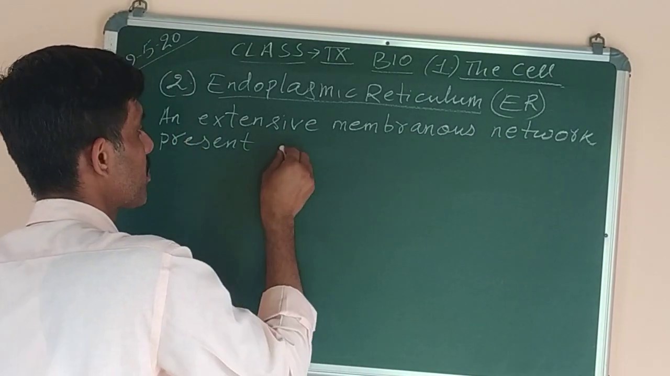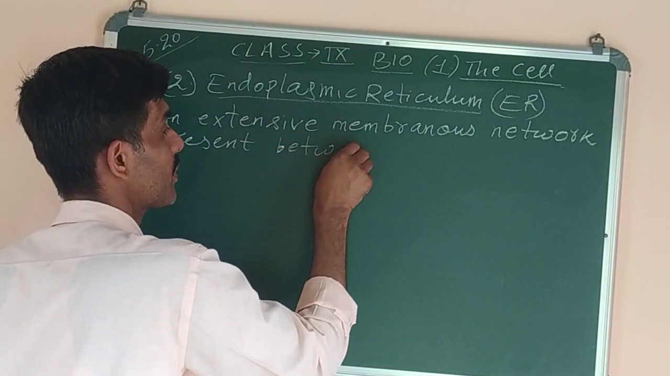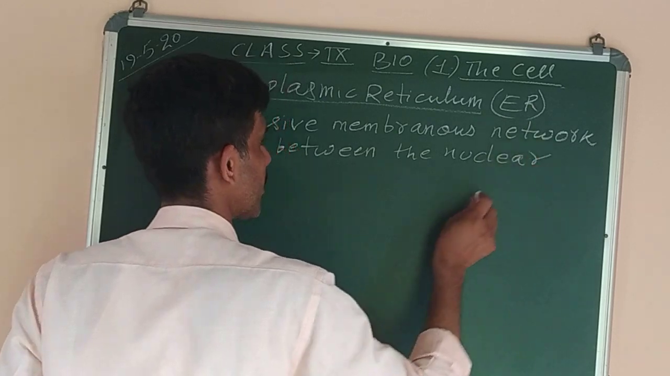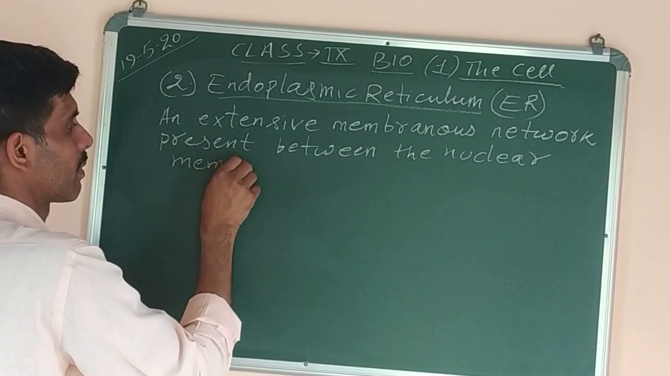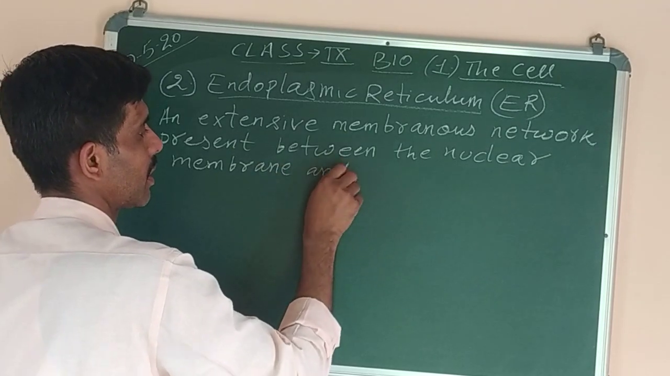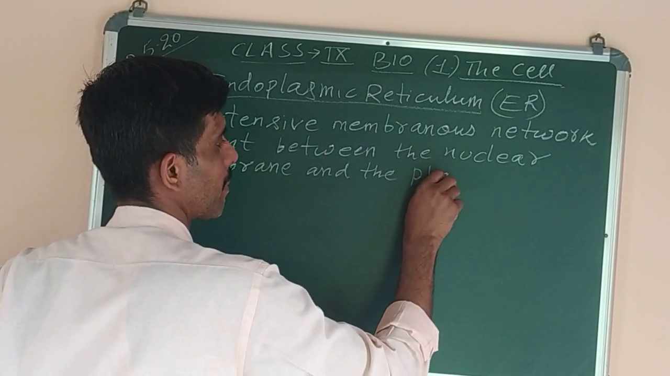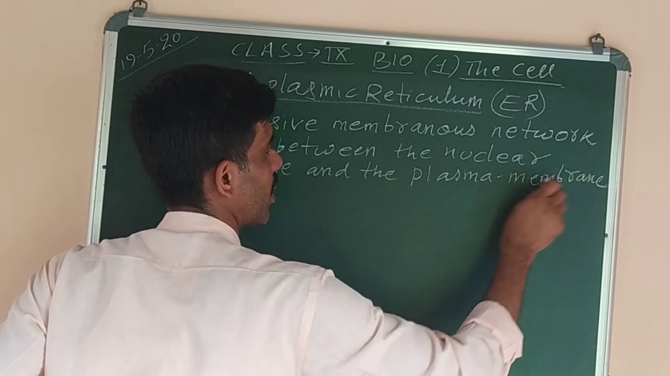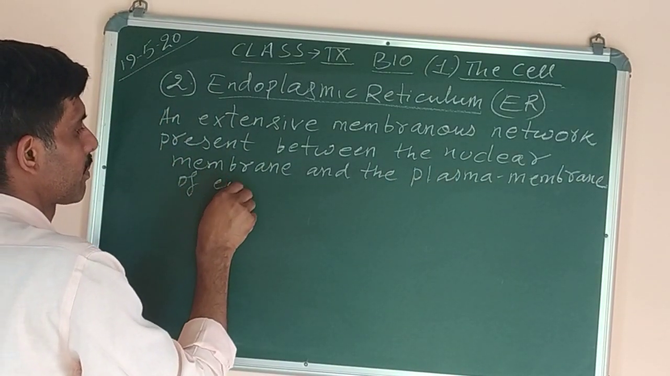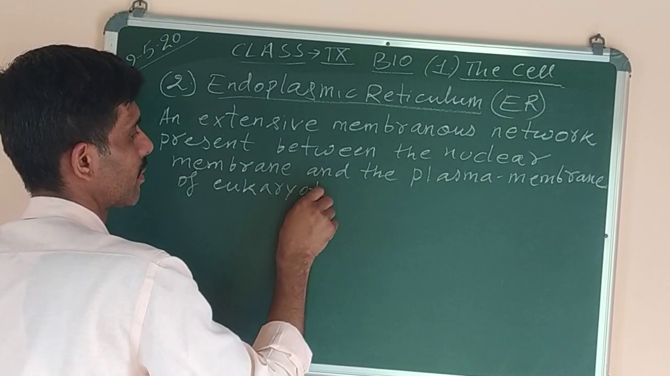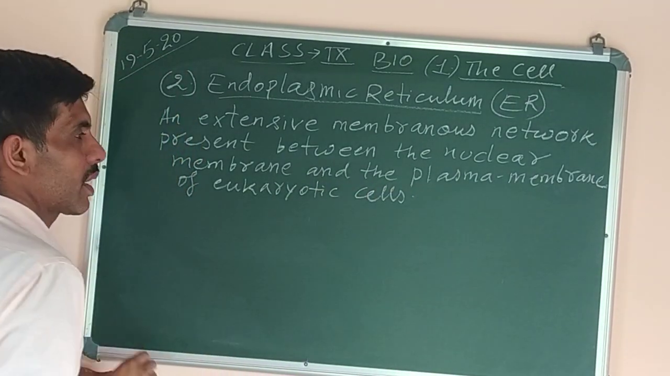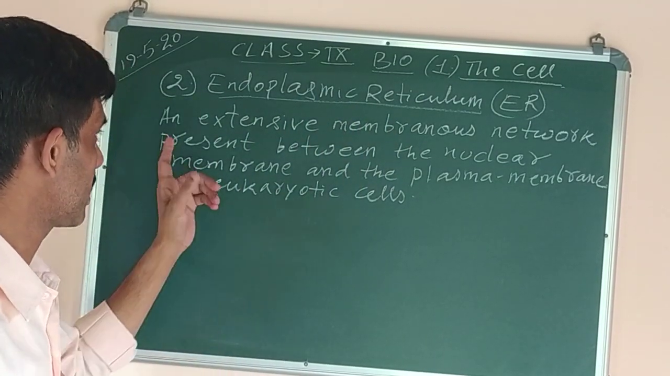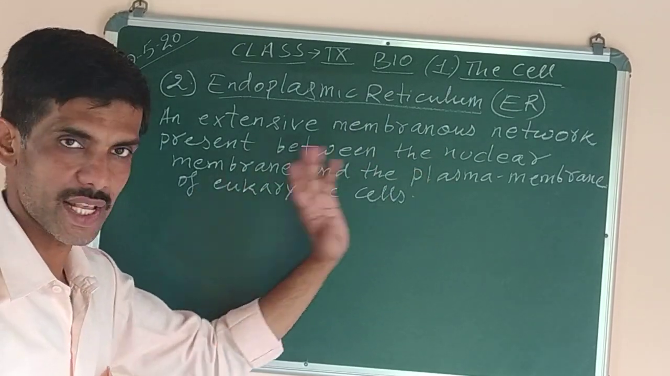Extensive membranous network present between, now where it is found, the exact location, between the nuclear membrane and the plasma membrane, also known as cell membrane, of eukaryotic cells. So what is endoplasmic reticulum? It is an extensive membranous network. Now where is it located? It is located between nuclear membrane and plasma membrane.